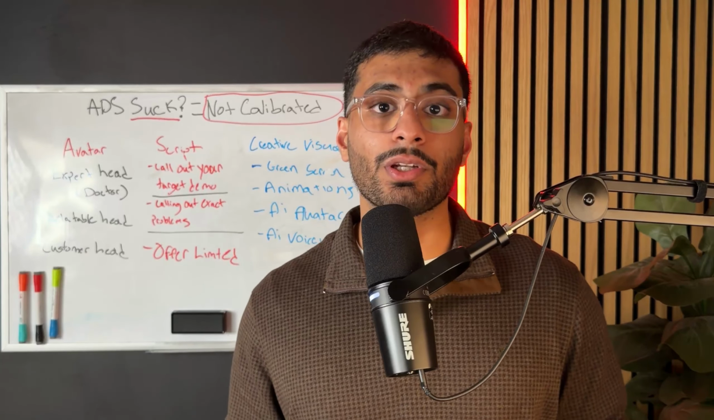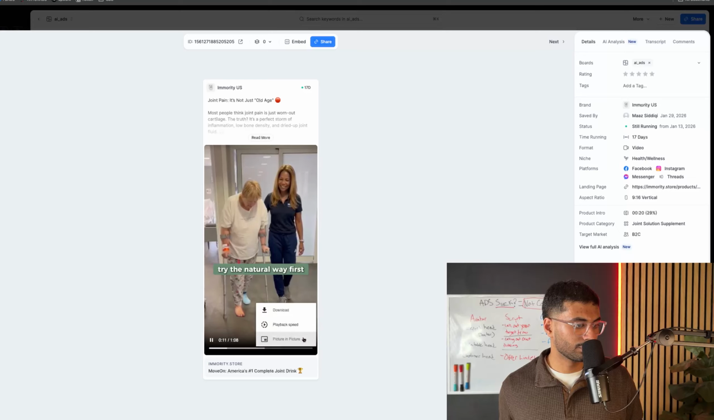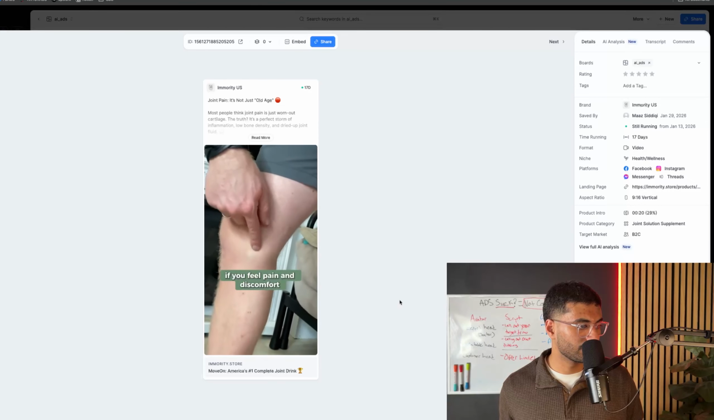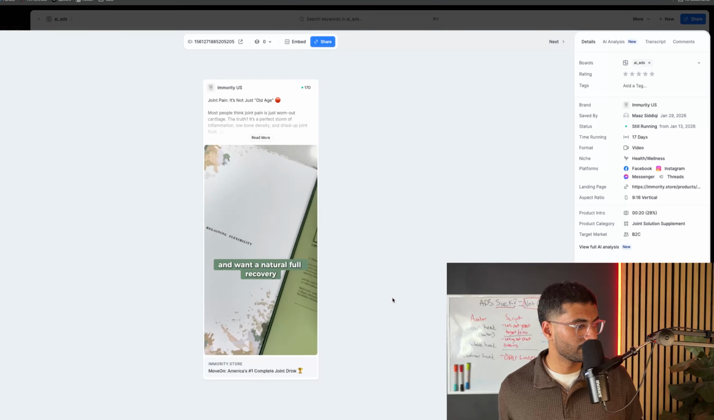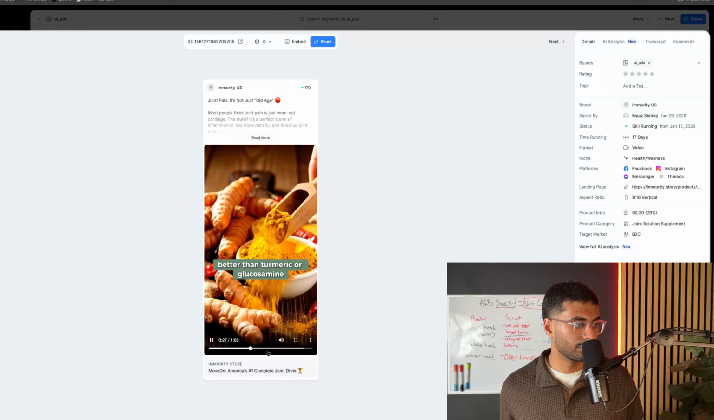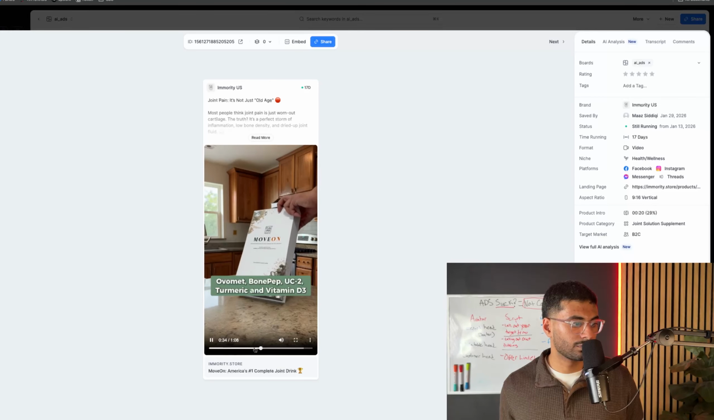This is the gel injection. Hyaluronic acid is what we use when a patient's knee is completely dry. And look, it works to grease the joint, but I always tell my patients, before you go for the needle, try the natural way first. I'm Dr. Evelyn. I'm an orthopedic specialist. If you feel pain and discomfort in your knee every day and want a natural, full recovery, Movion is the one I recommend. In my professional opinion, this is the most complete joint recovery solution available, better than turmeric or glucosamine. It combines the best nutrition for your joints in a single formula: Olovet, Bone Pep, UC2, turmeric, and vitamin D3.